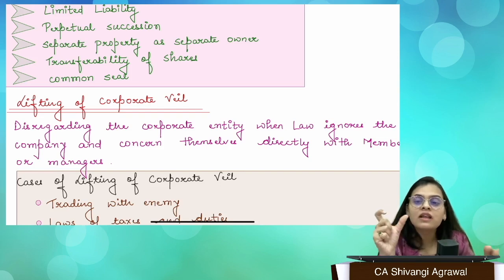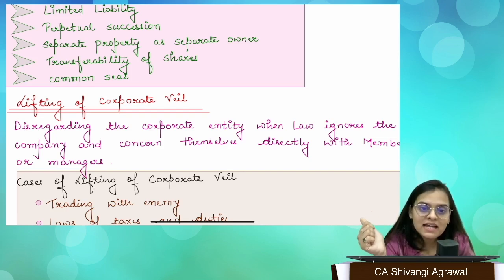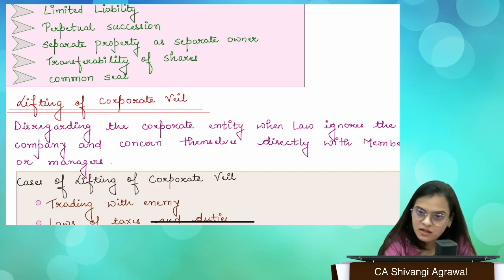Right. So based on actual classification under Companies Act, we have chapter 1 that is preliminary, chapter 2 that is incorporation, chapter 3 which is prospectus, 4 share capital, 5 deposits, 6 registration of charges, and 7 management. Right. So all these chapters are covered in your syllabus.